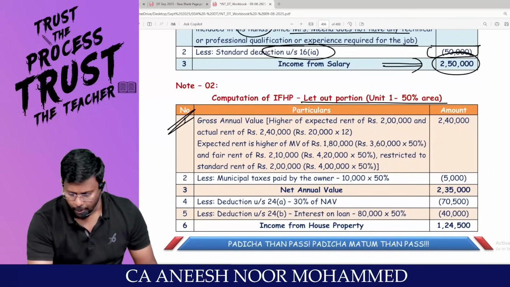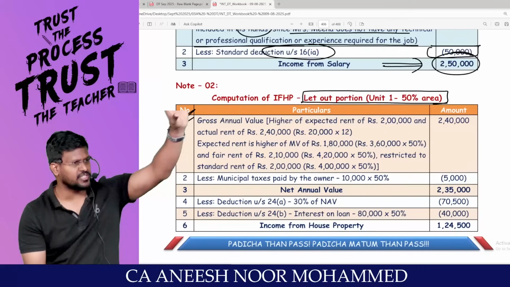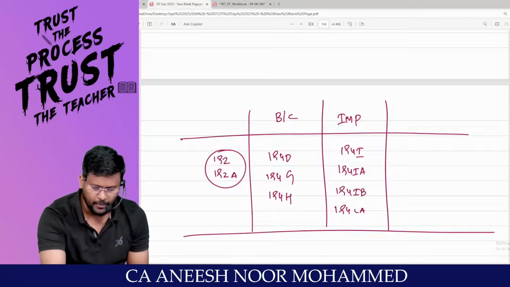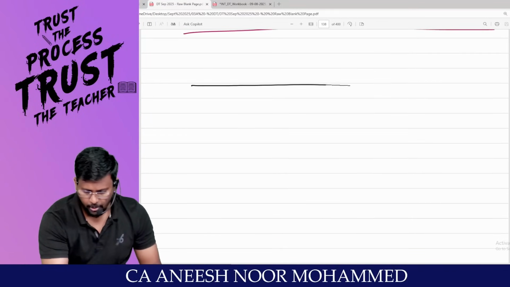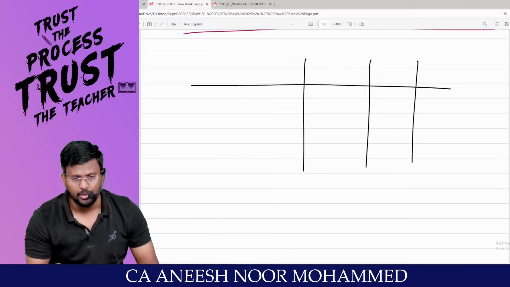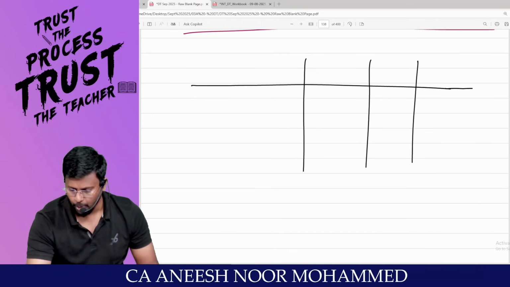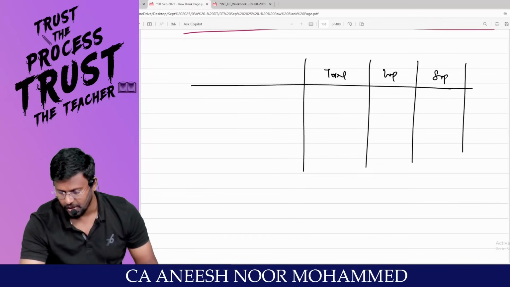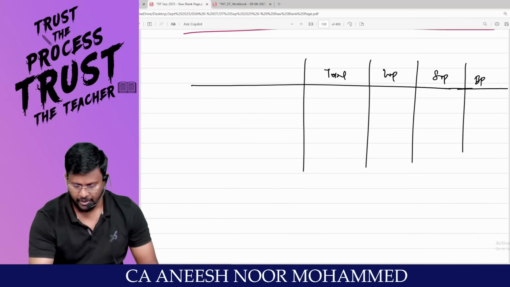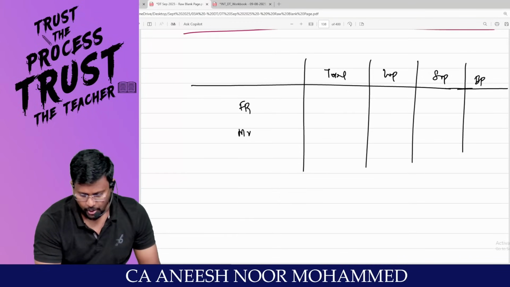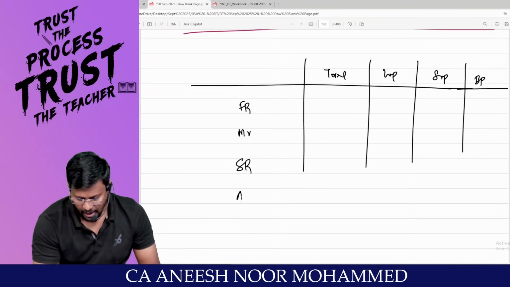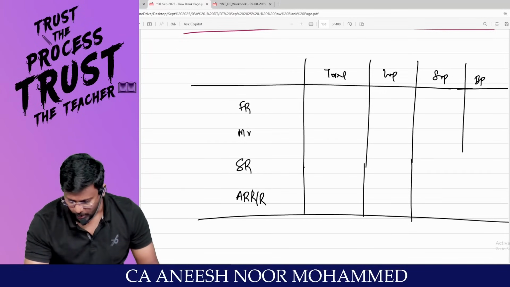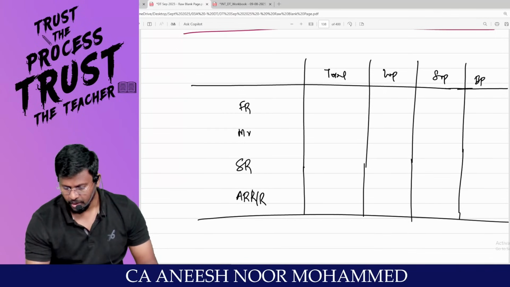Sir, let out property portion number 1, in unit number 1, 50% area I am calculating. Right, sir? GAV, sir, GAV is fair rent or municipal value, whichever is higher. Correct? Actually, I have to classify the property into 3 categories. So basically putting 4 columns, which is nothing but first column total, then let out property, then self-occupied property, then business portion. Am I right? Fair rent, municipal value, standard rent, actual rent received or receivable. Easy. Please help me look at the question and tell me what is the total fair rent of the house as a whole.